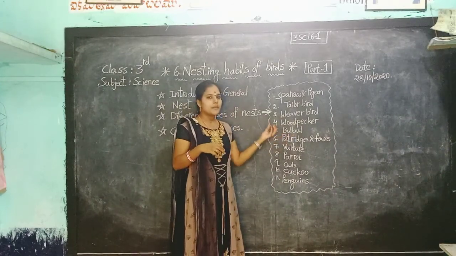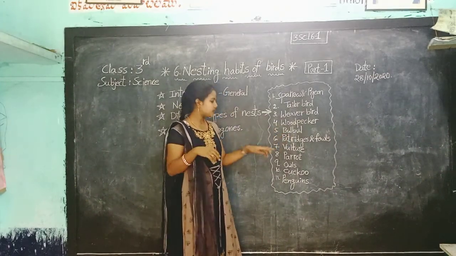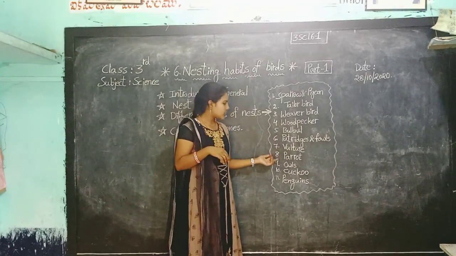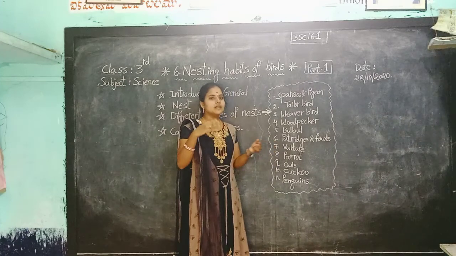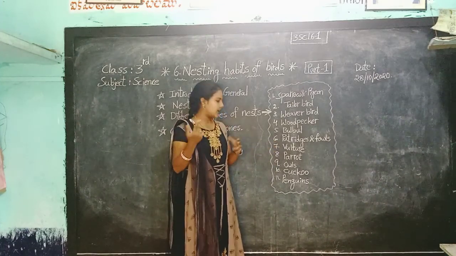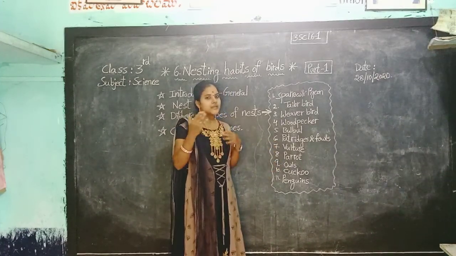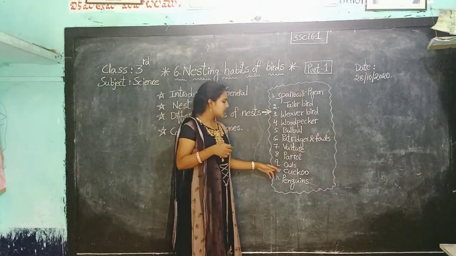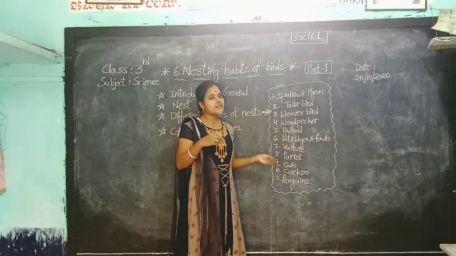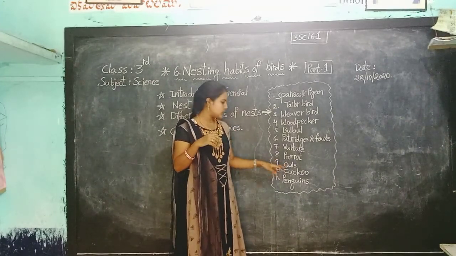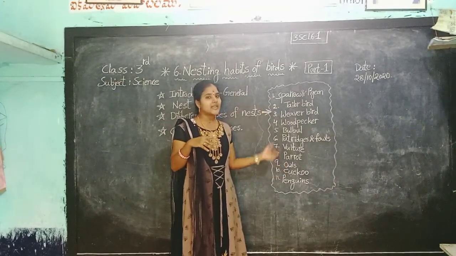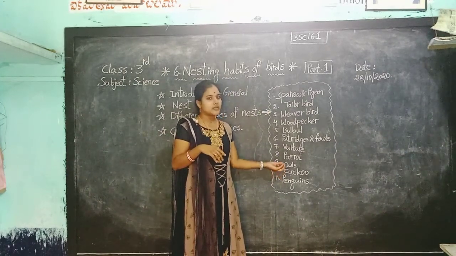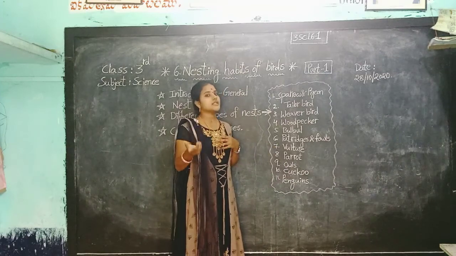Partridges and fowls make a nest on the ground. Vultures have a nest like a shallow cup. Parrots live in the holes of a tree trunk. Owls live in the holes of a tree trunk and in old buildings also. Next one, cuckoo. The cuckoo is a very lazy bird. Remember that, children. Which bird is very lazy? Cuckoo bird. So it does not make its nest. It lays eggs in the crow's nest.